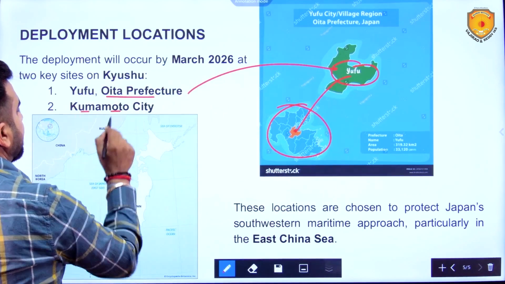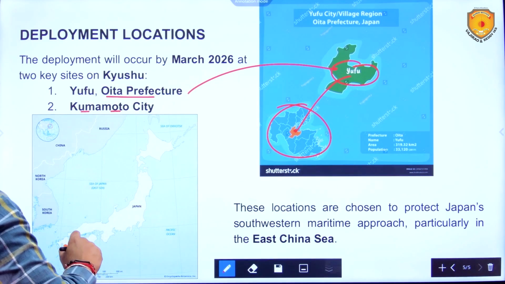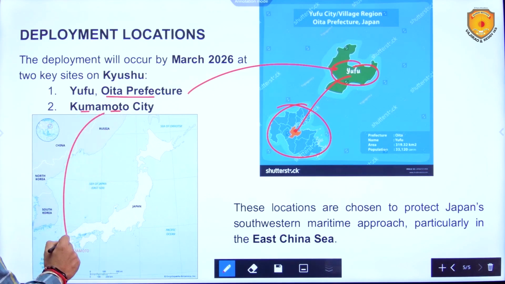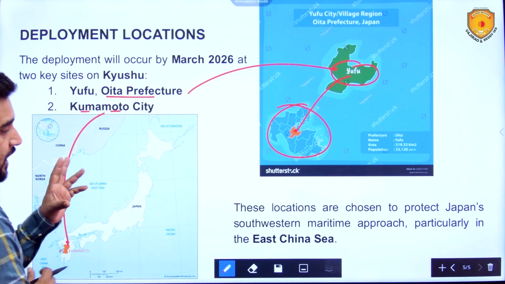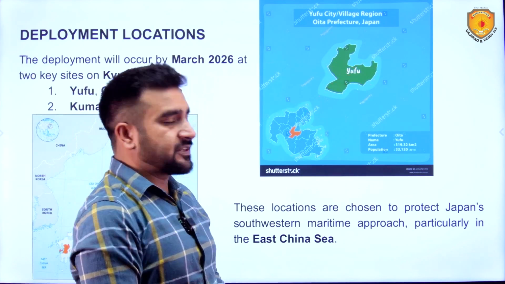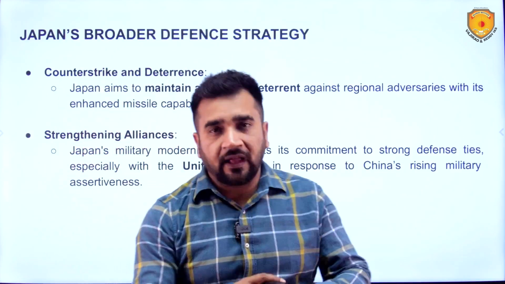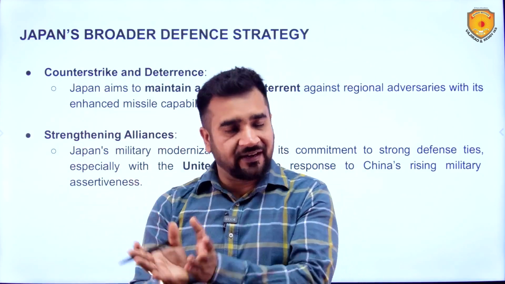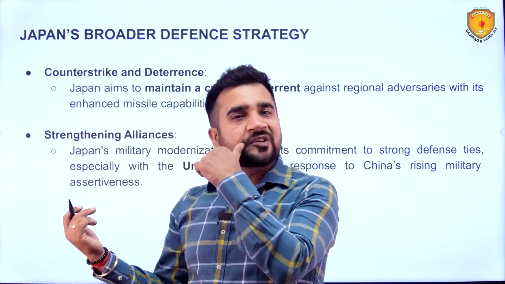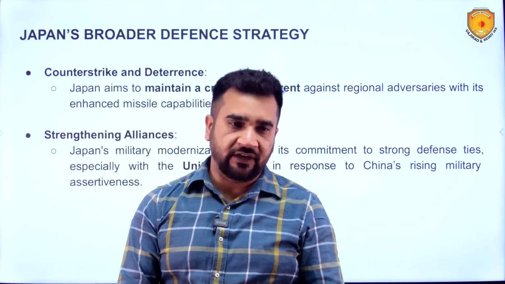And then second is Kumamoto City. Kumamoto City is on the westernmost side of Kyushu Island. So, these two are the locations on which the missiles are deployed, obviously strategically in that island. Kyushu Island in itself is strategic, but yes, these locations are in themselves very strategic.